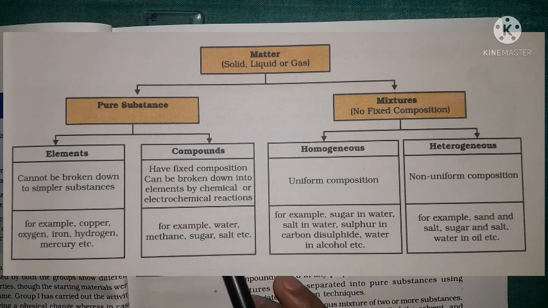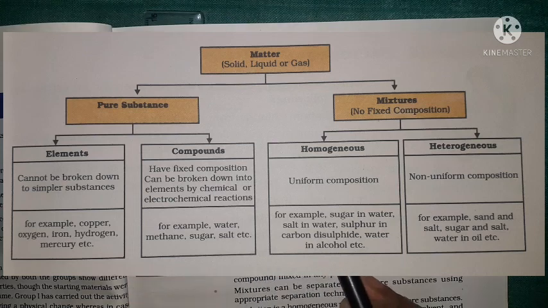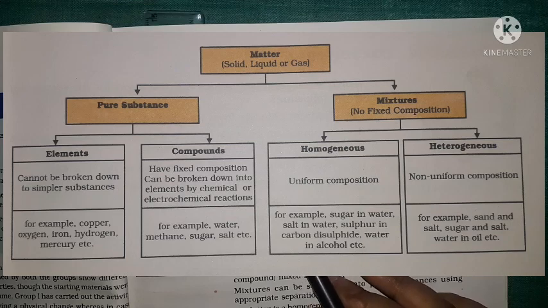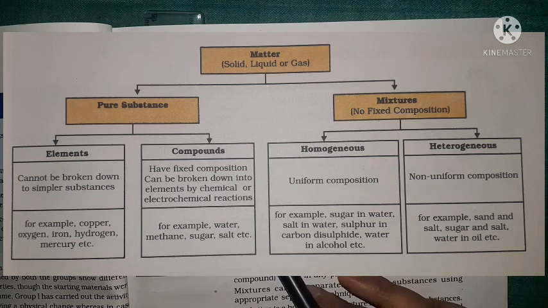Elements cannot be broken down into simpler substances, for example copper, oxygen, iron, hydrogen, mercury, etc. Compounds have a fixed composition and can be broken down into elements by chemical or electrochemical reactions. You must remember, we cannot separate them physically, only by chemical or electrochemical reactions. For example, water, methane, sugar, salt, etc. are all compounds.